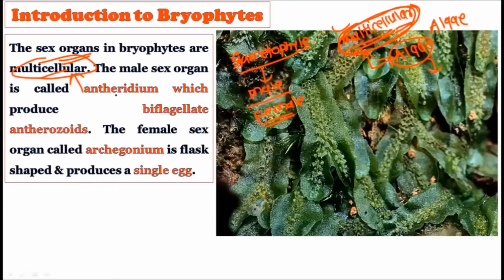Now see, the male sex organ is called the antheridium, and it produces biflagellated antherozoids. So the male sex organ which is produced by the gametophyte is called the antheridium, and this antheridium is responsible for the production of antherozoids.